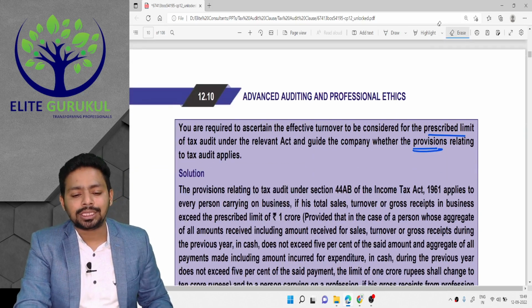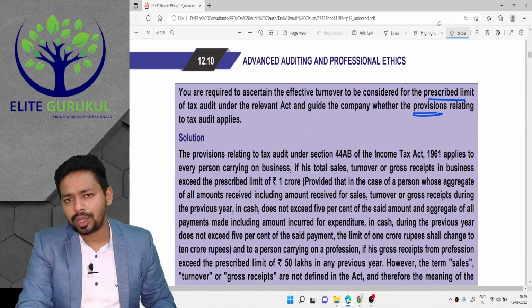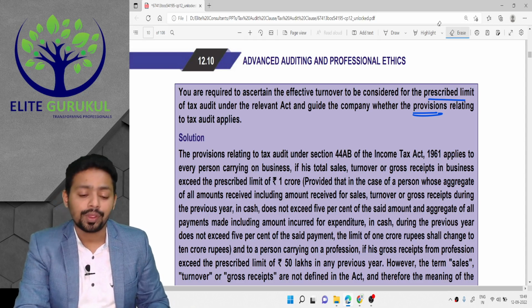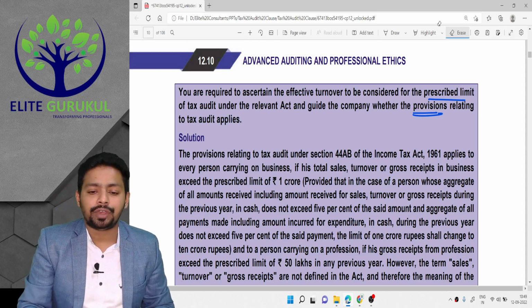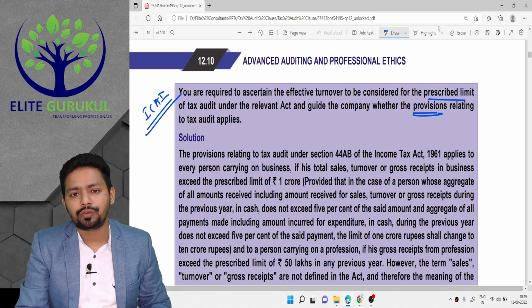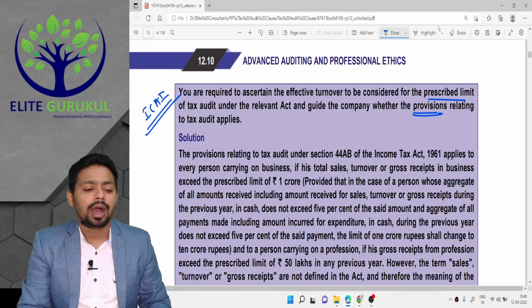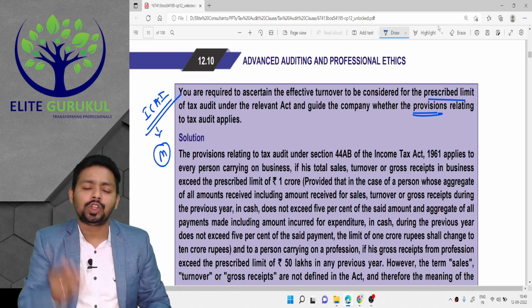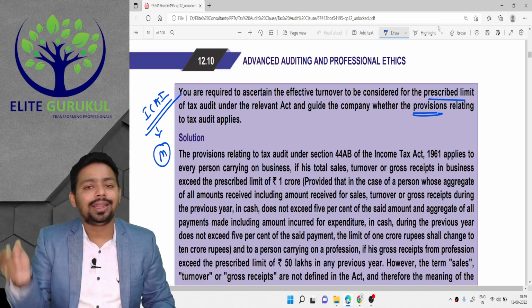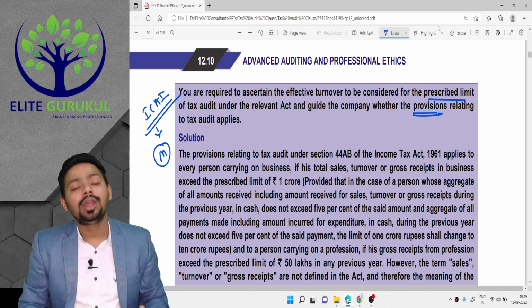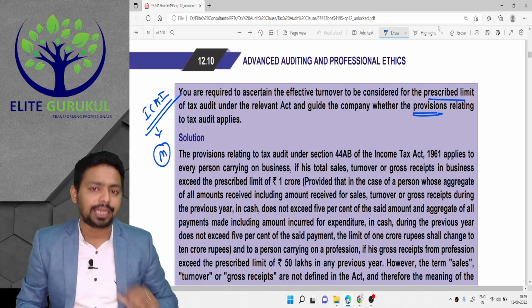So who has given the answer here? The answer is not written in the law. If you go and read 44AB, you will not find any explanation on turnover. So it is the responsibility of the Institute of Chartered Accountants of India, which is our mother institute. A mother can guide its members. So the mother has guided members by issuing a guidance note, and that guidance note becomes mandatory for us because we are the children of the institute. So we have to follow whatever is said by the ICAI.